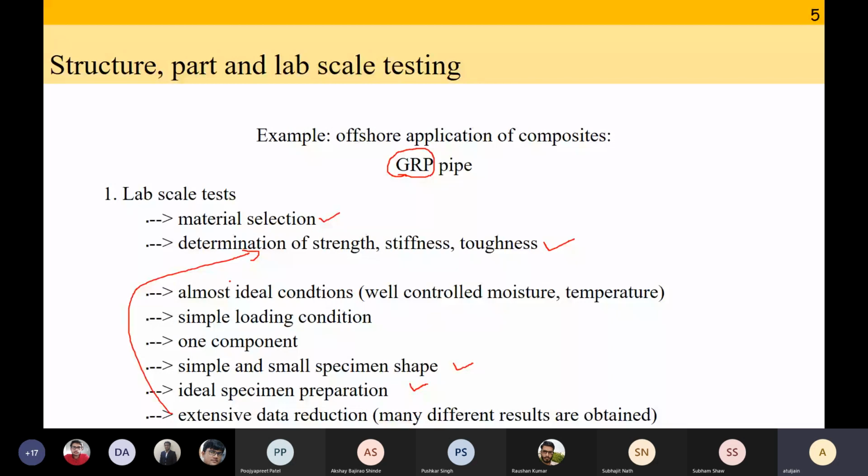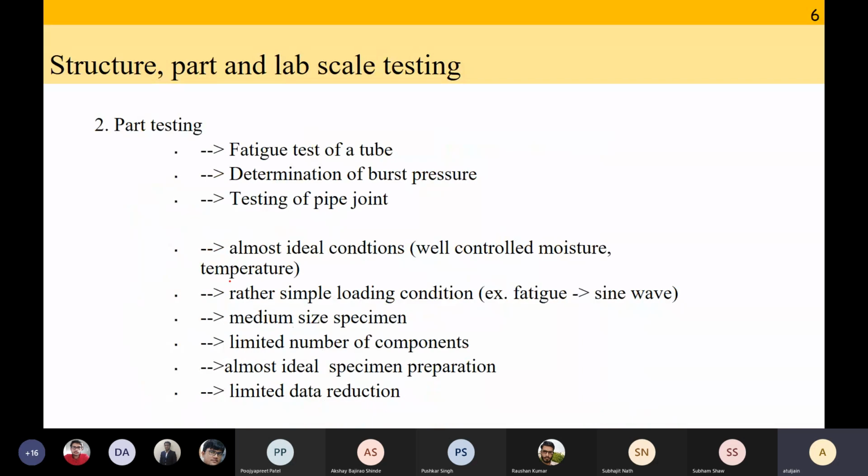Okay. So after the lab scale test, let us say you have done your lab scale test, you have chosen your material, you have developed a new material, you have tested it, and you are confident of its strength, stiffness, toughness, and you think that this is going to be a suitable material for our application. After that, you will do what is known as part testing.